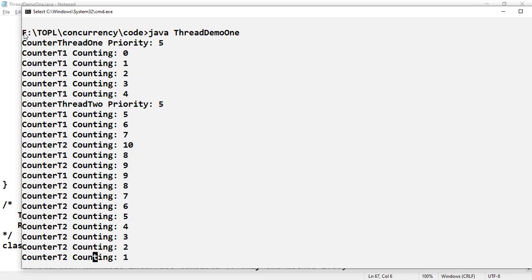The reason is that when multiple threads are running in the system, to view the output at least some time gap must be maintained, so that you can see accurately how the threads are running and how they are printing the given statements. You can visualize that clearly only when there is a time gap.